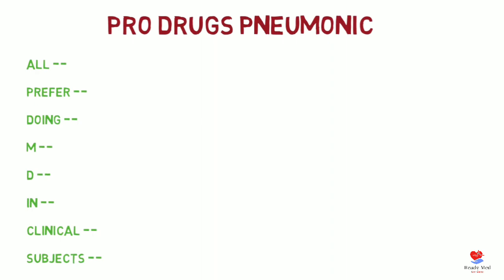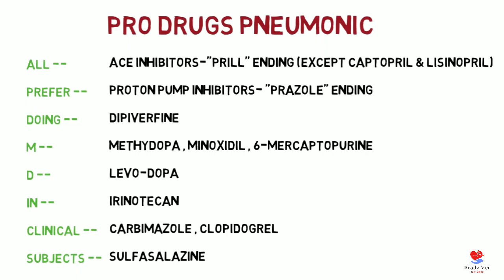A-L-L stands for ACE inhibitors. ACE inhibitors are prodrugs, except captopril and lisinopril. These are not prodrugs. P stands for proton pump inhibitors, the prazole-ending drugs. D for dipivefrin. M for three drugs: methyldopa, minoxidil, 6-mercaptopurine. D for levodopa. I, N for irinotecan, an anti-cancer drug. C for carbimazole, clopidogrel, and S for sulfasalazine.